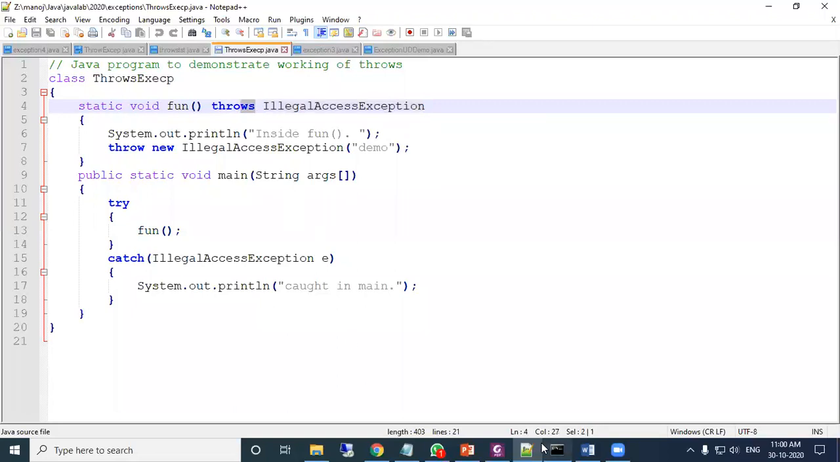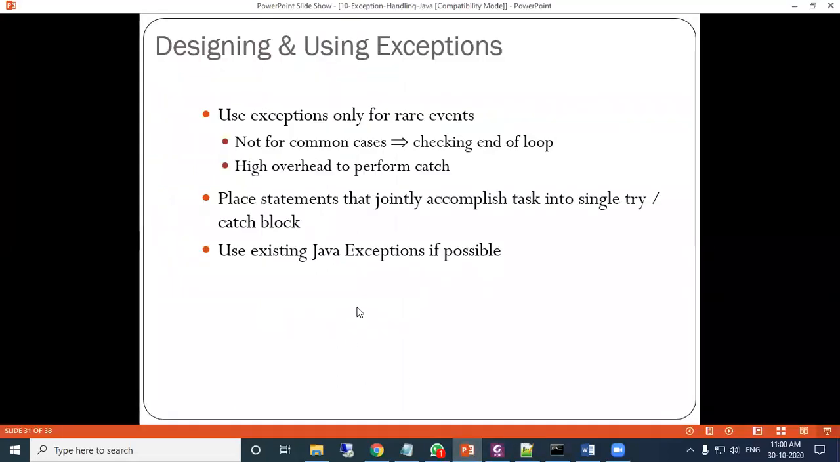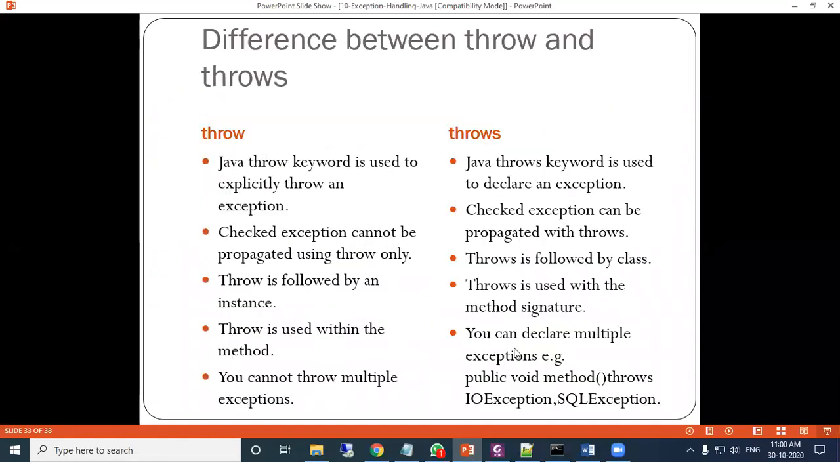So for throws, we saw the difference between throw and throws in the previous class. Again, the Java throw keyword is used to explicitly throw an exception. The Java throws keyword is used to declare an exception. A checked exception can be propagated with throws. A checked exception cannot be propagated using throw only. So this is the reverse.